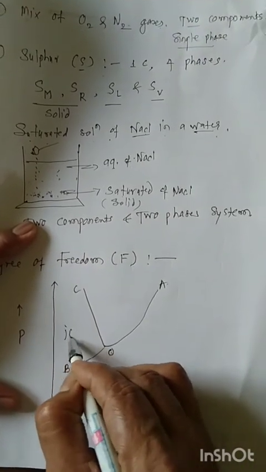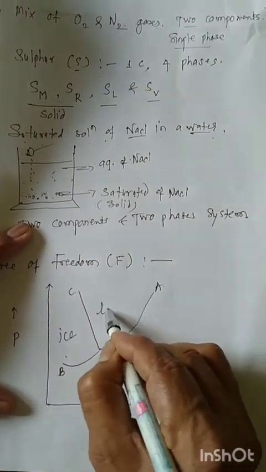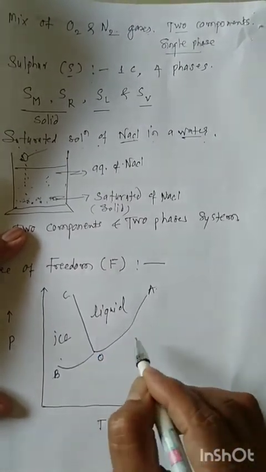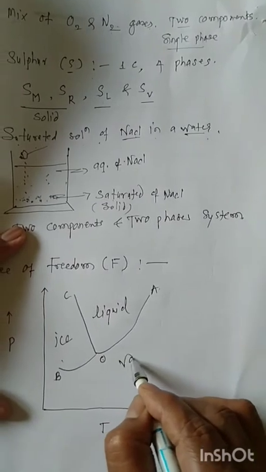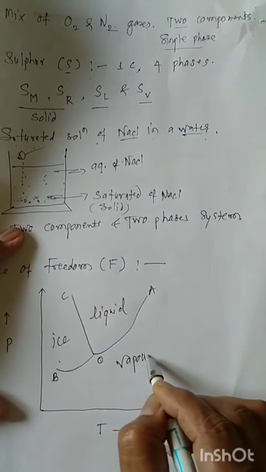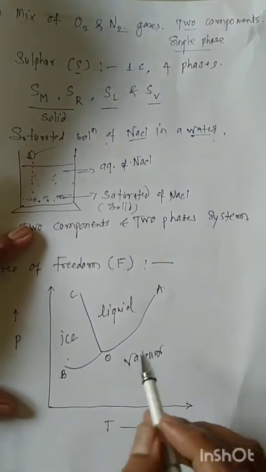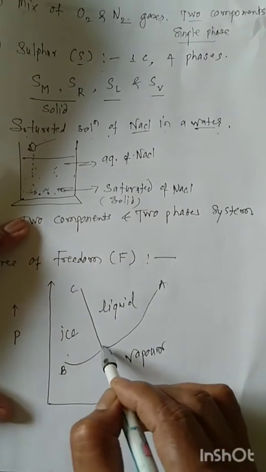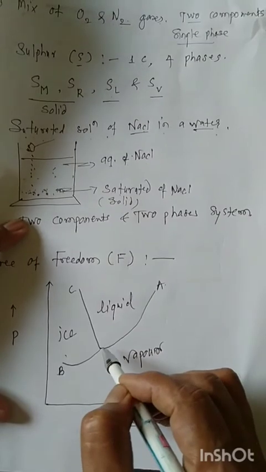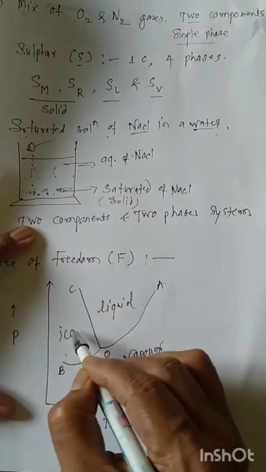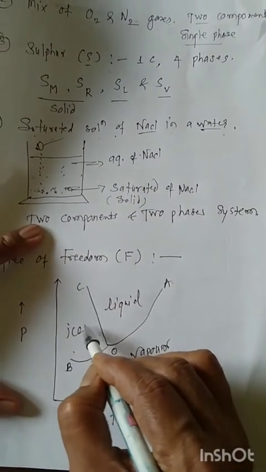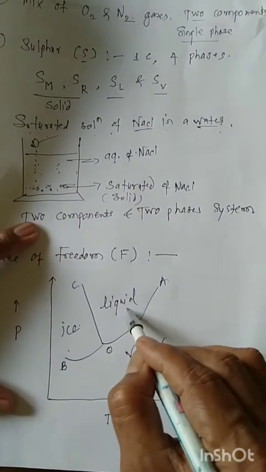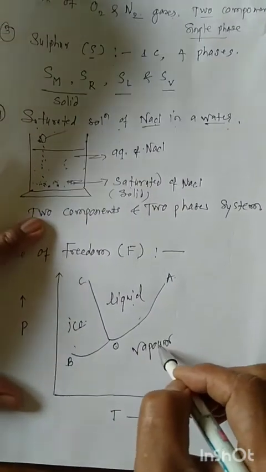Here is the ice, solid phase. Here is the liquid water, and here is the vapor phase. Now this is the OA line. This line is an interface or boundary. This is the boundary between the two phases, between the ice and liquid here. This boundary is between the liquid phase and the vapor phase.